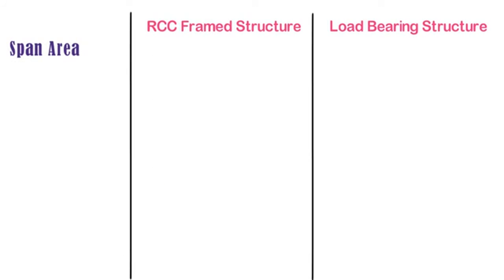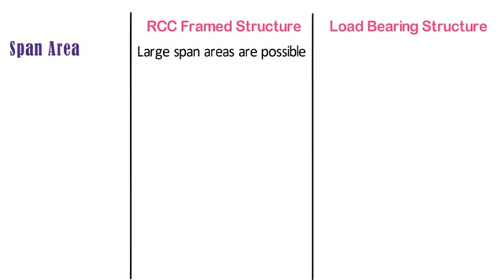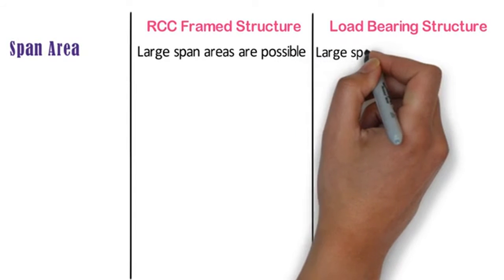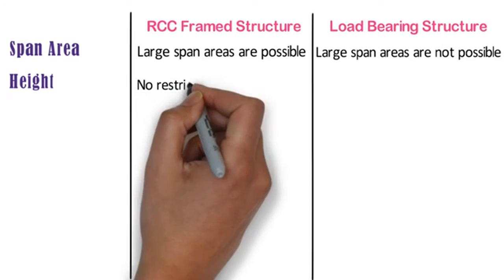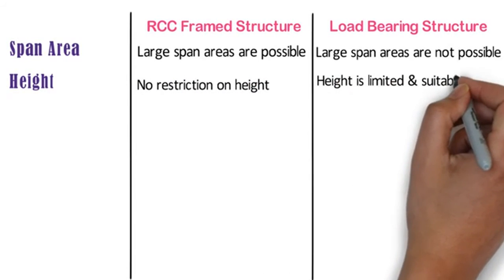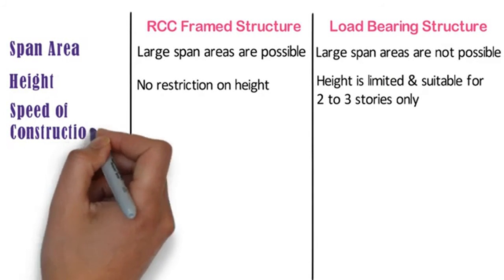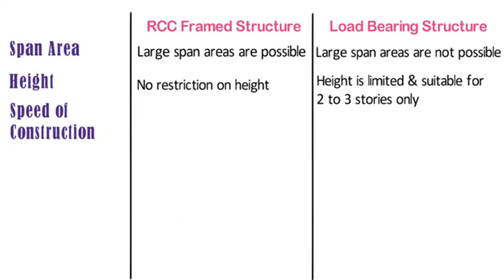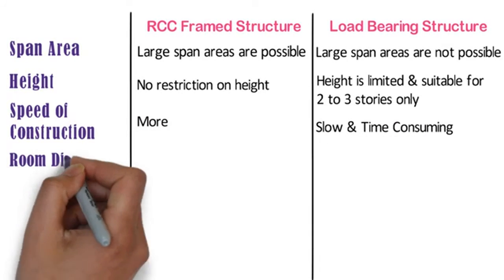Span area. In case of RCC frame structure, large span areas are possible, but in case of load-bearing structure, large span areas are not possible. Height. In case of RCC frame structure, there is no restriction on height, but in case of load-bearing structure, height is limited and it is suitable for 2 to 3 stories only. Speed of construction. Speed of construction for RCC frame structure is more, whereas speed of construction for load-bearing structure is slow and time-consuming.